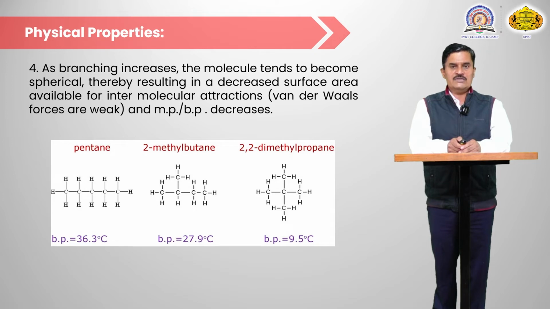The van der Waals forces depend upon the area. If the area is more, then the boiling point is more. In n-pentane the area is more, so the attraction between the two molecules is more. In neopentane, the molecule is spherical and the area of attraction is smaller, that's why the boiling point is lower.